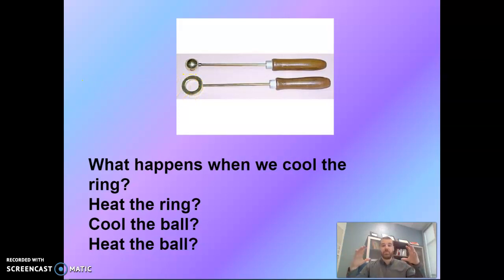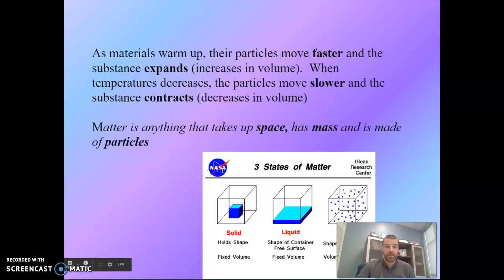And then over time, as it cools, the particles start to come back together to their original shape. There's still movement there. It's very little in comparison to when it was on fire or being lit, and then it contracts as the energy slows down and the particles move less. So then it's small enough to fit through the ring again.